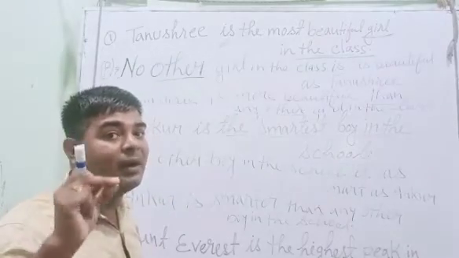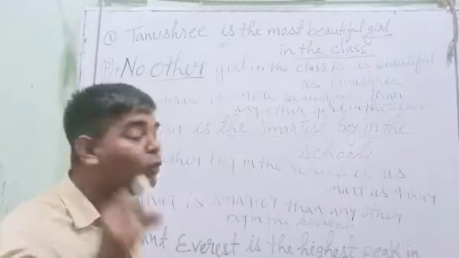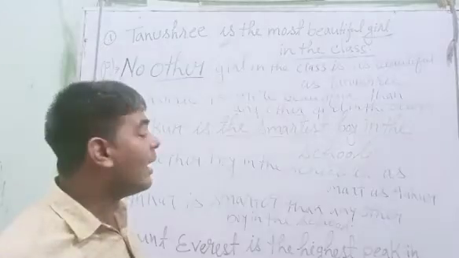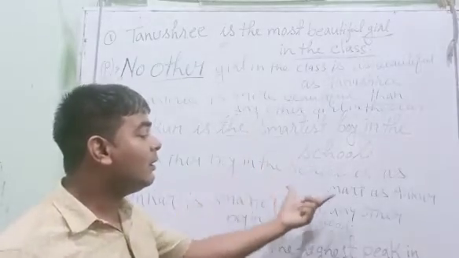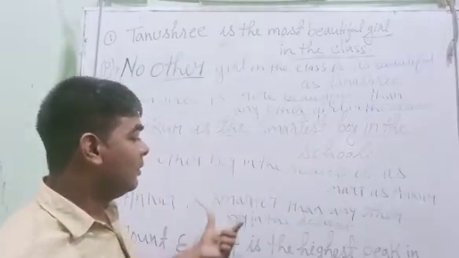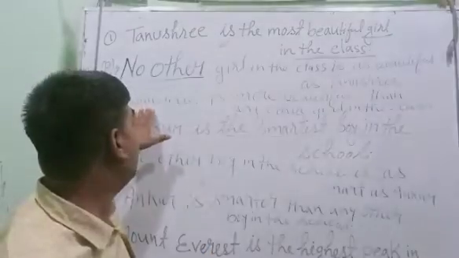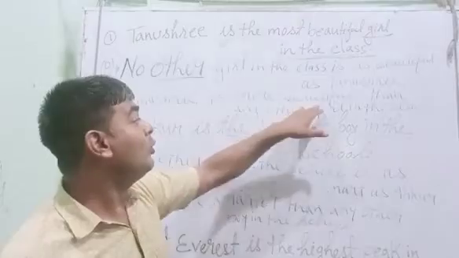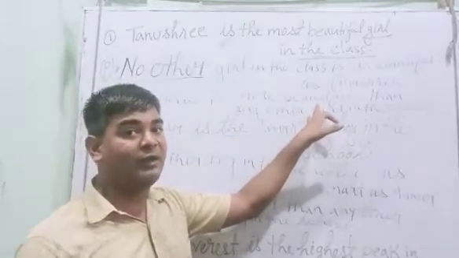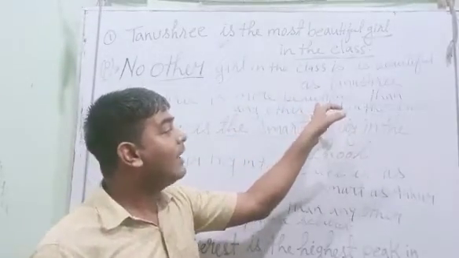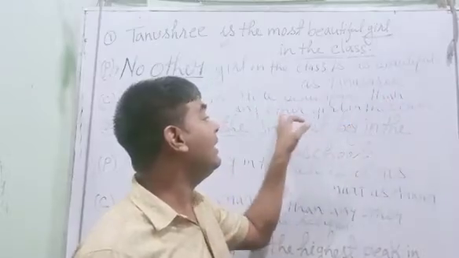You need to remember than any other, and you will use than any other after what? After comparative degree. For example, Tanushree is more beautiful. More beautiful is comparative degree for the most beautiful. And then we'll put our keyword than any other.